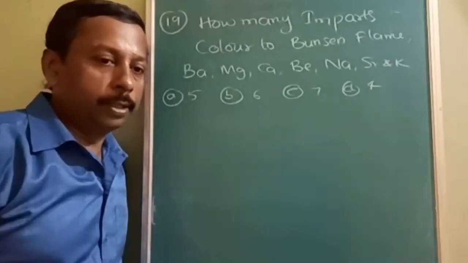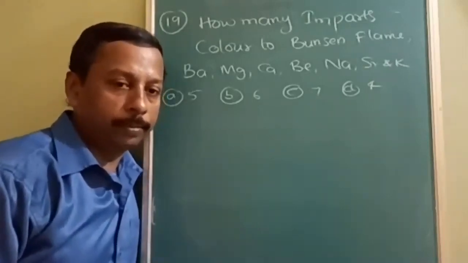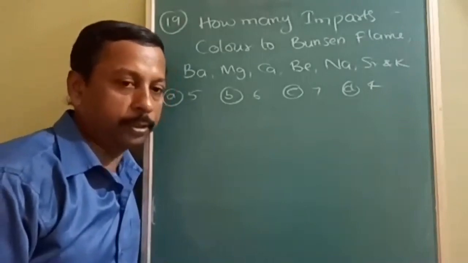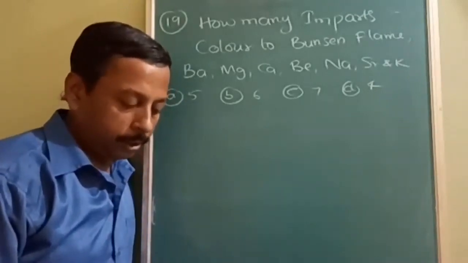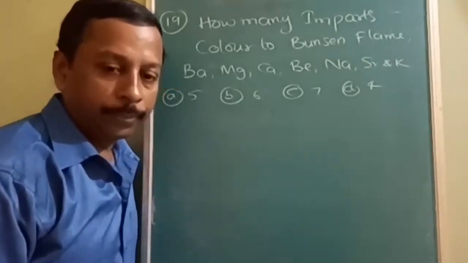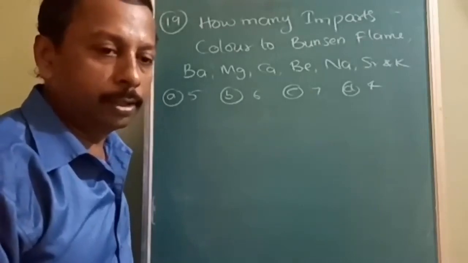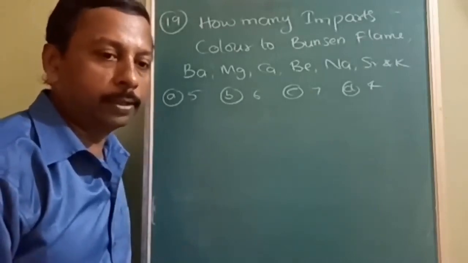So what is your answer? Barium, magnesium, calcium, beryllium, sodium, strontium, and potassium are options. Okay. There are two elements. What are those two elements which do not give flame coloration?